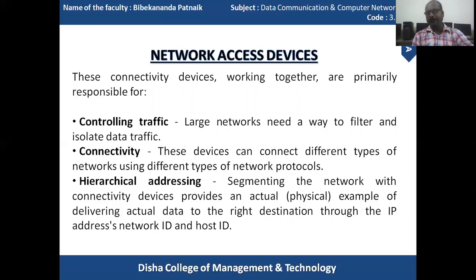Generally, there are different types of media such as coaxial cable, fiber optic cable, microwave link, and satellite communication present in a network. So the first point is controlling traffic. Large networks need a way to filter and isolate data traffic. It means a huge amount of data communicated from one location to another should be controlled in a proper manner, through which data can reach its destination in a secure and fast way.